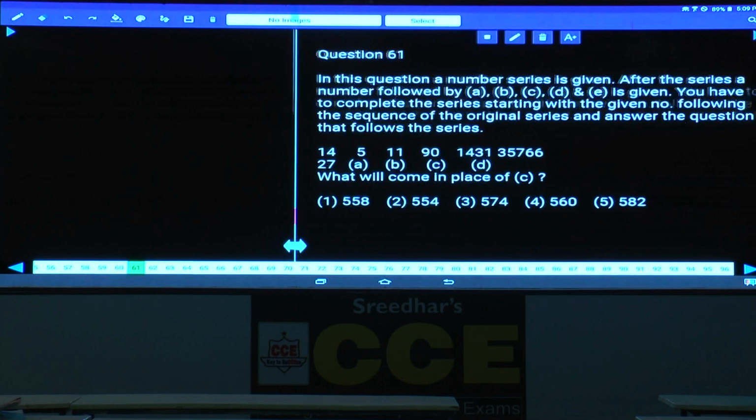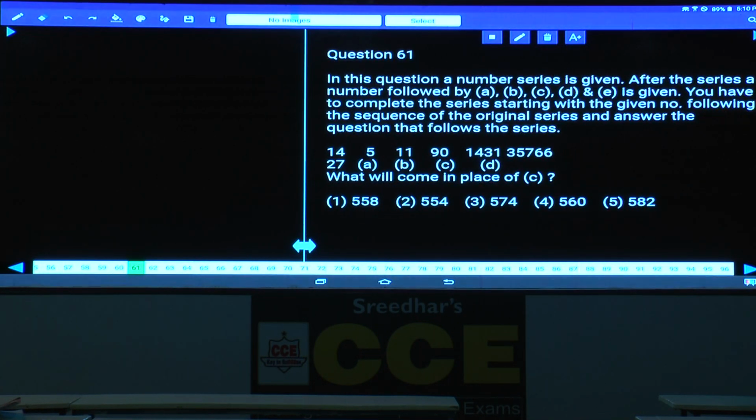Now in question numbers 61 to 65, a number series is given. After the series, a number is followed by A, B, C, D and E. You have to complete the series starting with the given number, following the sequence of the original, and answer the question that follows. Now the first one: 14, 5, 11, 90 and so on.